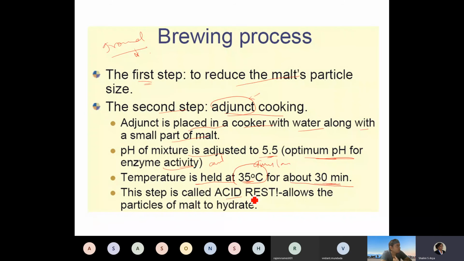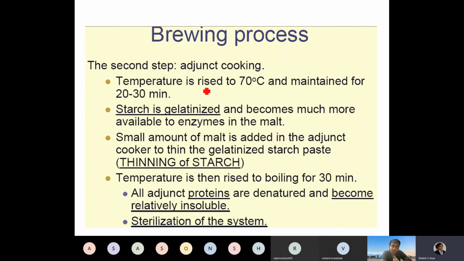This step is also called acid rest because this step allows the particles to melt and hydrate, and this pH is maintained at 5.5. The enzyme acts on the compounds that are present. In the second step, adjunct cooking is performed.